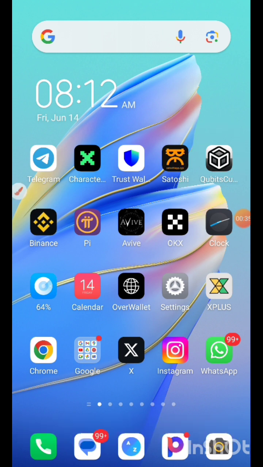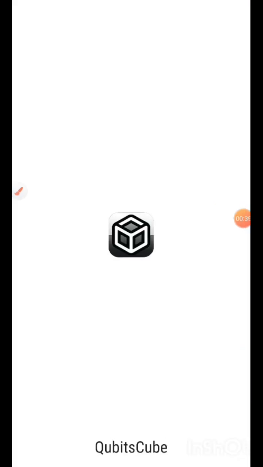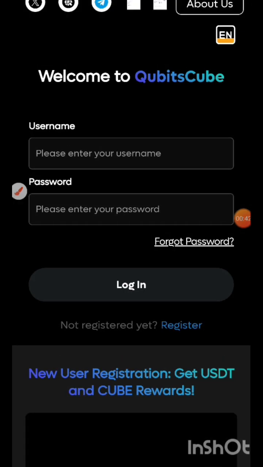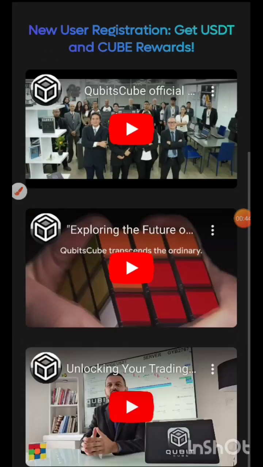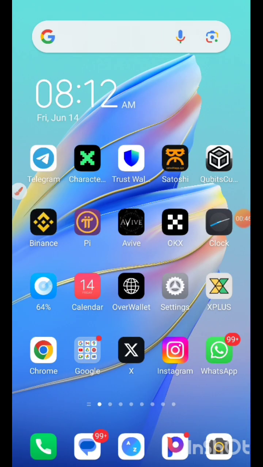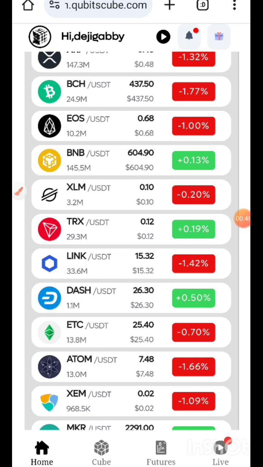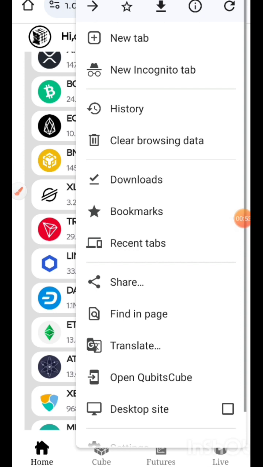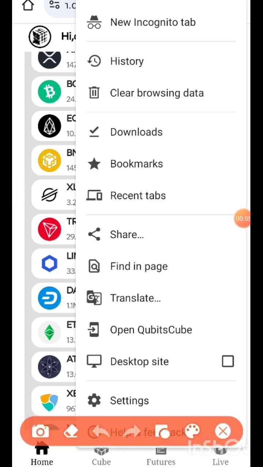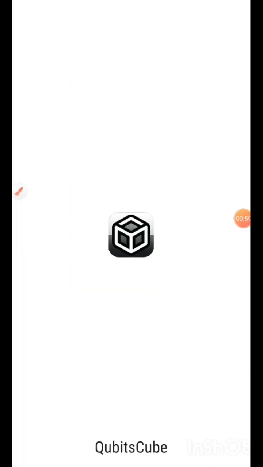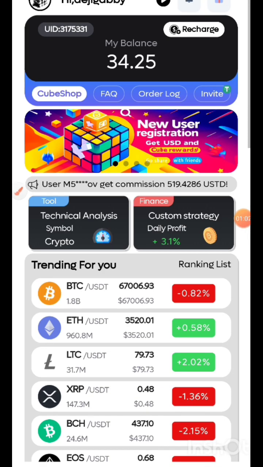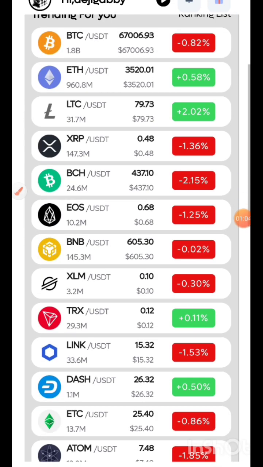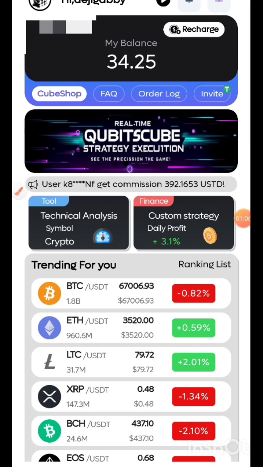Once it gets downloaded on your system or on your mobile phone, you can just click on it and open it, guys, directly, and you still need to log in. But if you don't want to do that, you want to log in through your Chrome, just come here, guys. Come to these three dots, scroll down, click on open the Qubits app. So directly it will log you into your account. So this is my account, guys, and I want to initiate a trade now, guys.